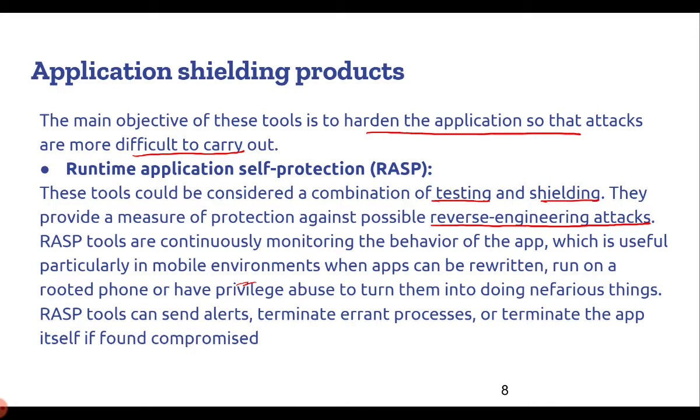However, RASP will prevent this type of reverse engineering attack as well as monitor different types of processes which are running in that particular application. Moreover, it can send alerts, and if at all found compromised, then it will terminate the application on the whole.